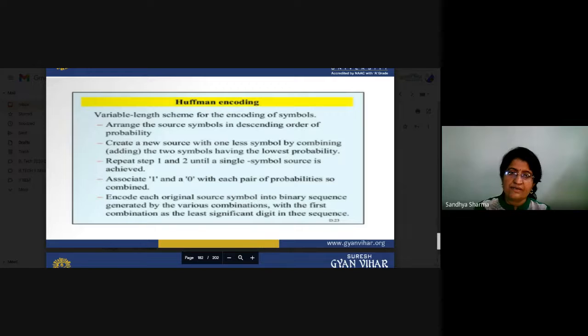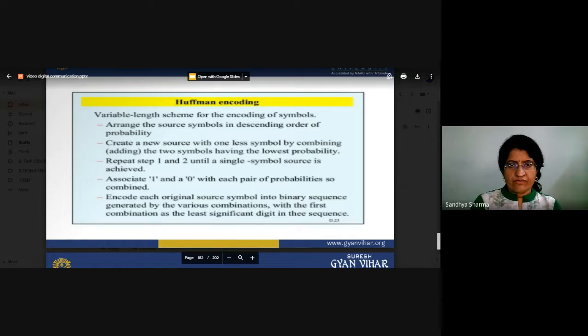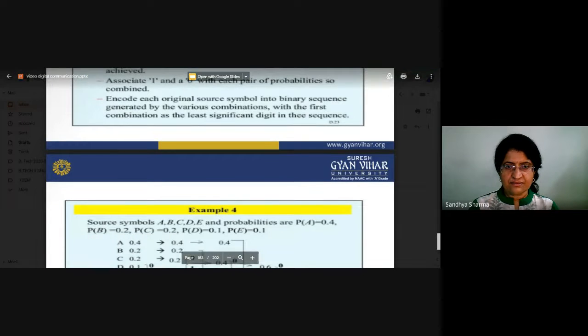Now we encode each original source symbol into a binary sequence. It will be generated by the various combinations, with the first combination as the least significant digit in the sequence. So we will see some numericals. Just see here.